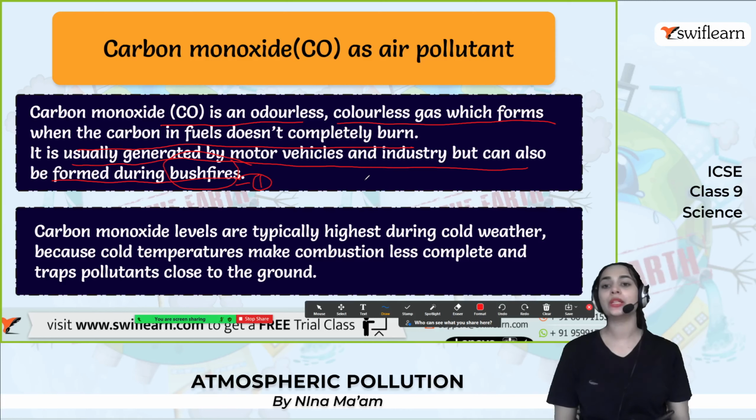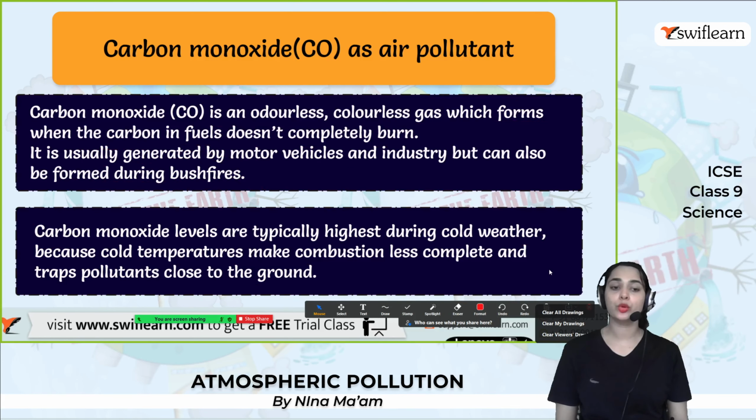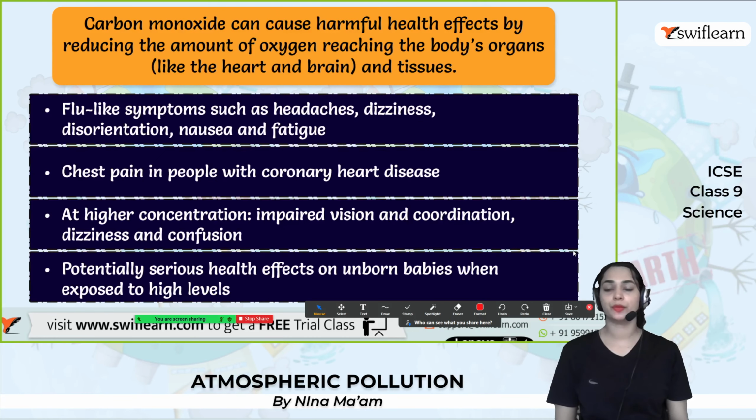These are the two main causes of carbon monoxide production. And carbon monoxide levels are typically highest during cold weather, because the cold temperature makes combustion less complete and traps pollutants close to the ground. So we have to be very careful when it comes to the winter.